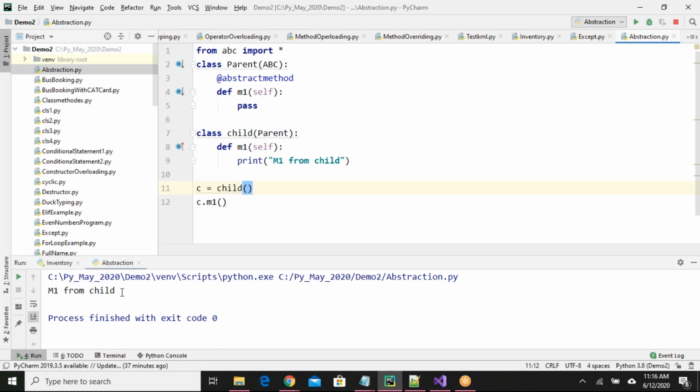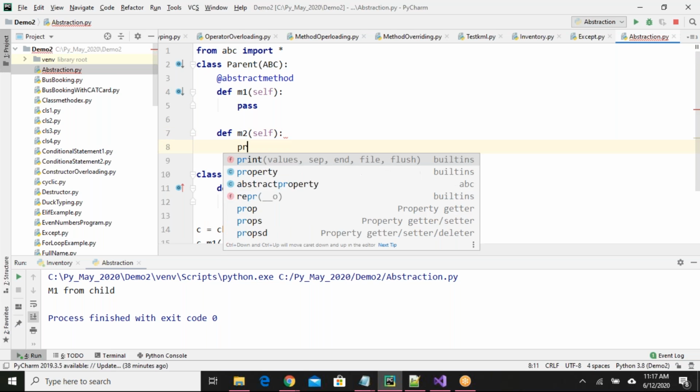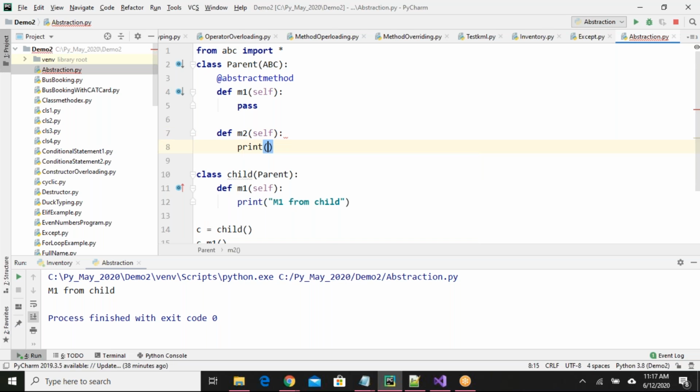So if you have a parent class inherited from ABC, and if you have only abstract methods, then you cannot create an object. Say for example, I have one more method, define M2, print M2. Will it work?